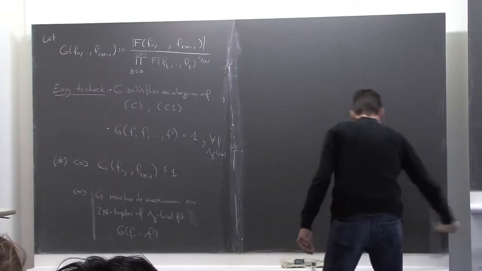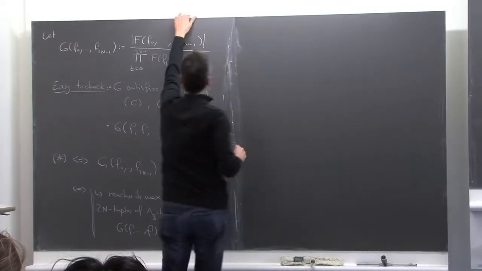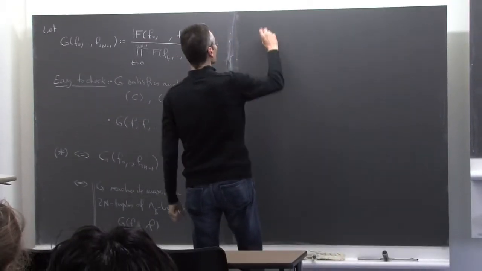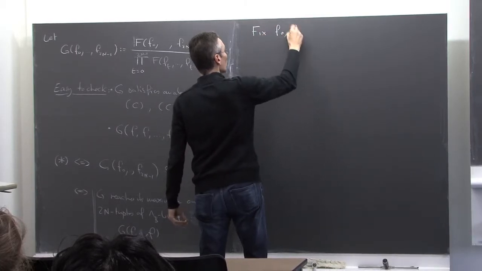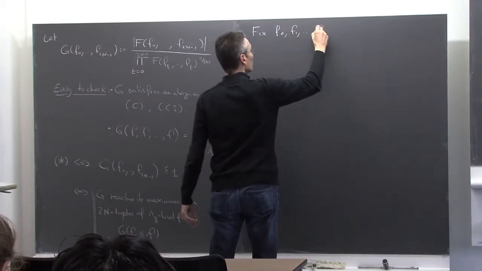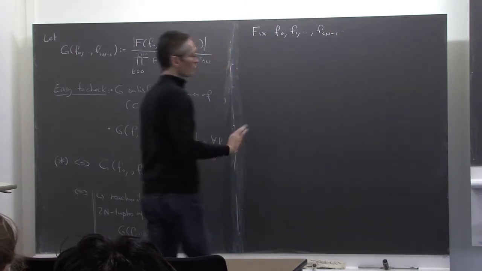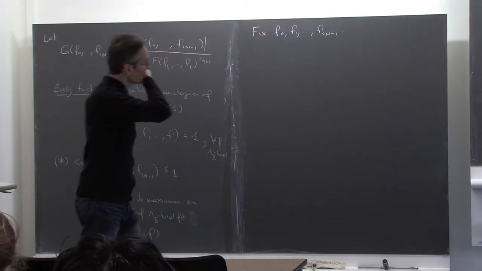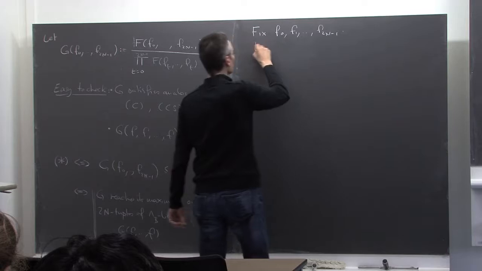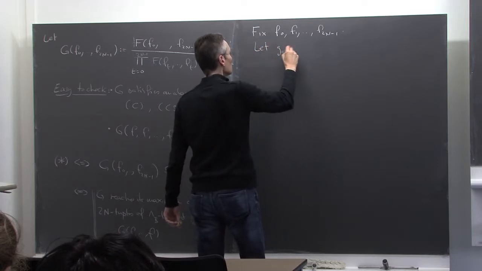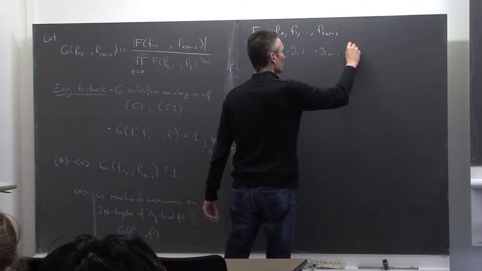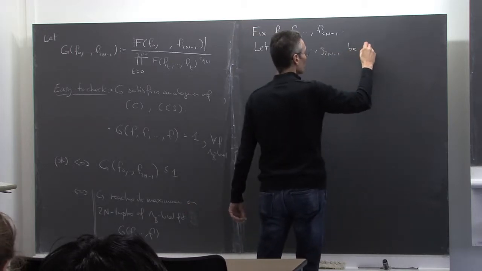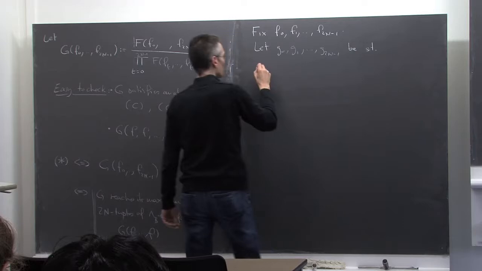It's in fact very simple. So fix some functions f0, f1, up to f2n minus 1. We fix them once and for all for the moment. And then let g0, g1, up to g2n minus 1 be such that the following conditions are satisfied.